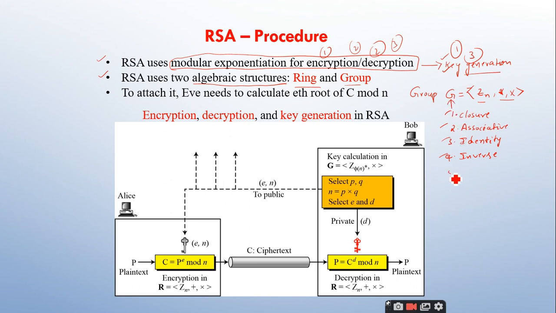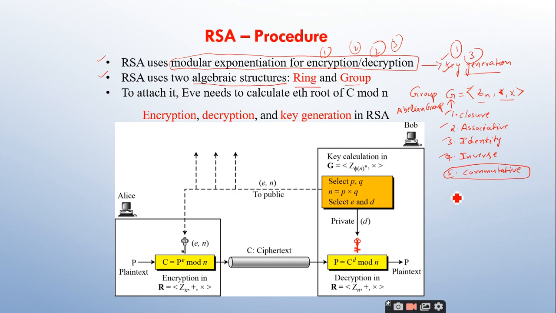There is another property, and what you have told is correct. There is another property which is called the commutative property. If this property is also satisfied by this group of elements and operations, we call it a commutative group, or otherwise an abelian group. Do you remember this term, abelian group? Yes, sir. So a group, if it satisfies the commutative property also, we call it an abelian group, right? So that is what a group is.